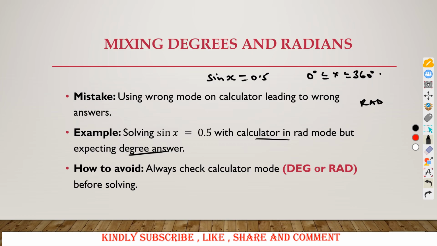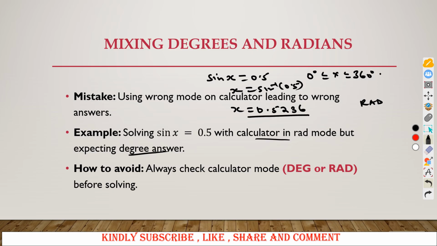So let us try to solve that when our calculator is in radians. So what is sine of x equaling? Sine of x is equal to 0.5, meaning x is sine inverse of 0.5. So what will be the value of x? The value of x we are getting is 0.5236.